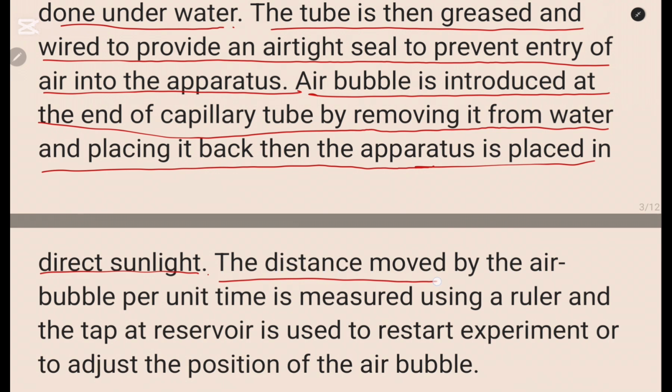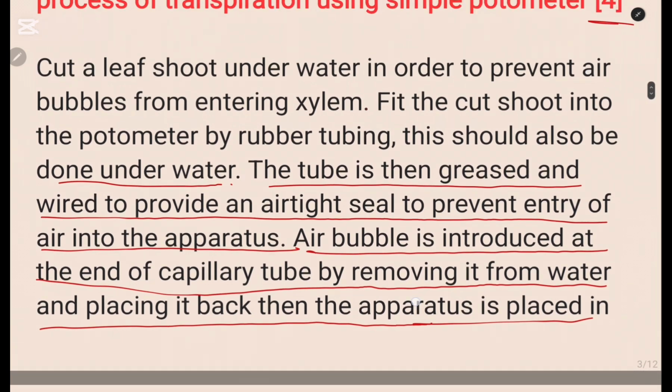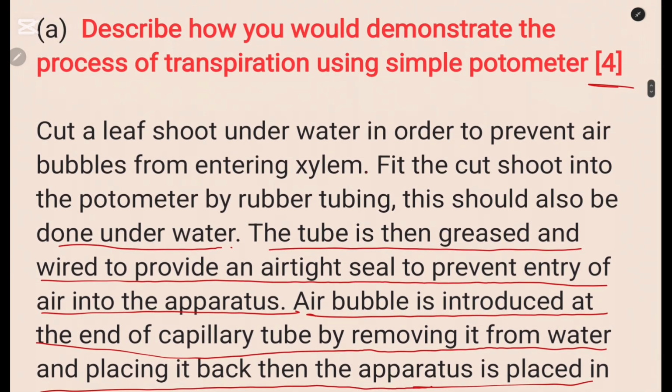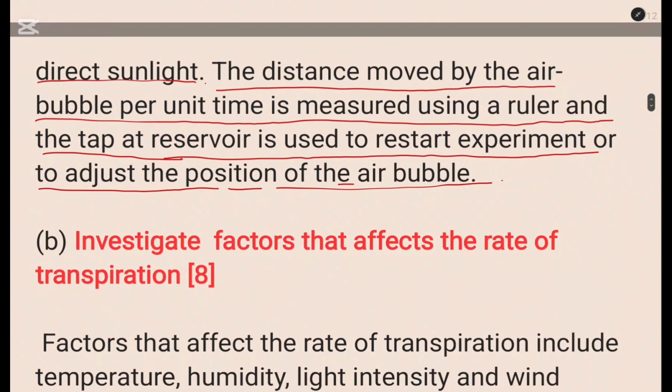The distance moved by the air bubble per unit time is measured using a ruler, and the tap at the reservoir is used to restart the experiment by adjusting the position of the air bubble. So the whole of this information is what you need to describe how you demonstrate the process of transpiration using the simple potometer. If you write this, you are assured of 4 marks.